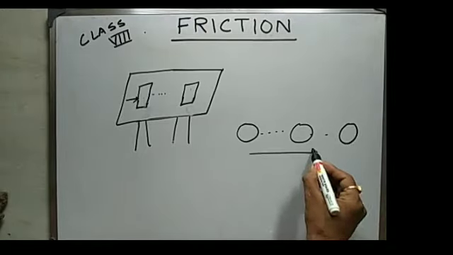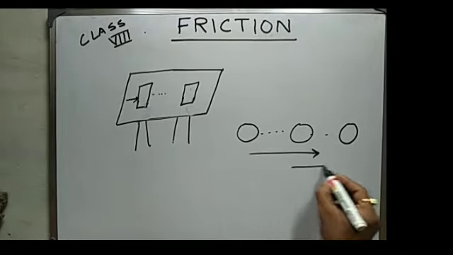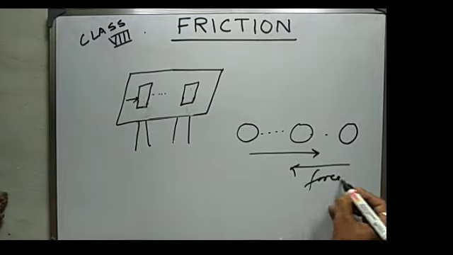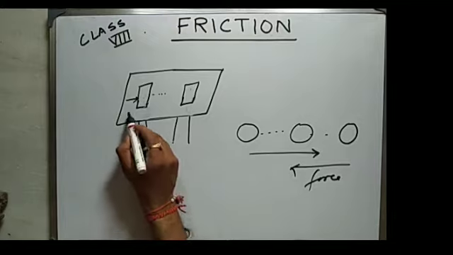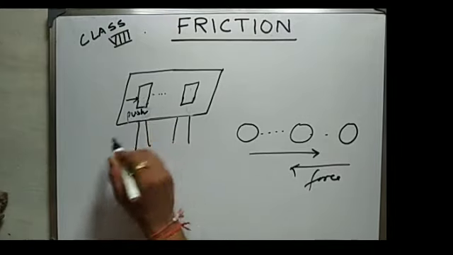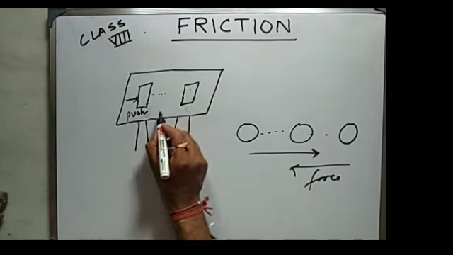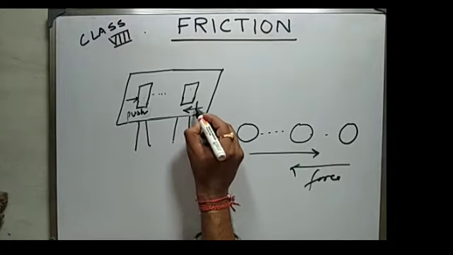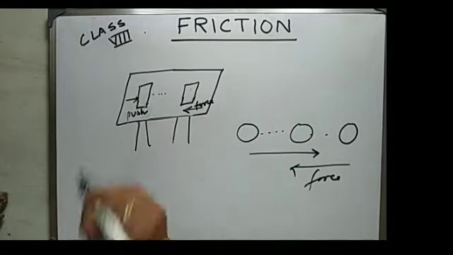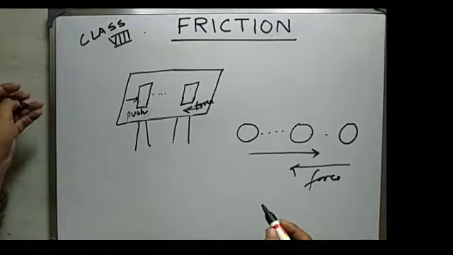The ball is moving in this direction and a force is opposing in this direction. Similarly, when you are pushing, the push is in this direction and a force is stopping the book from moving in this direction.